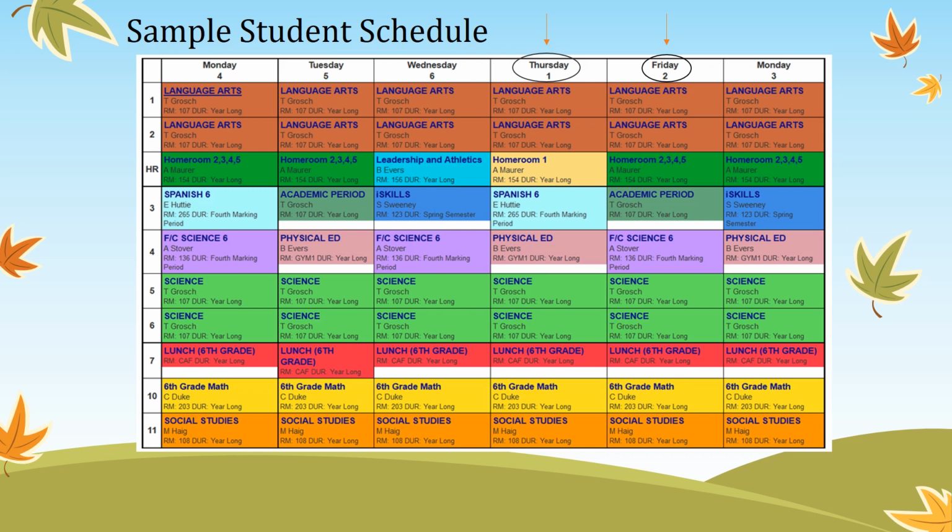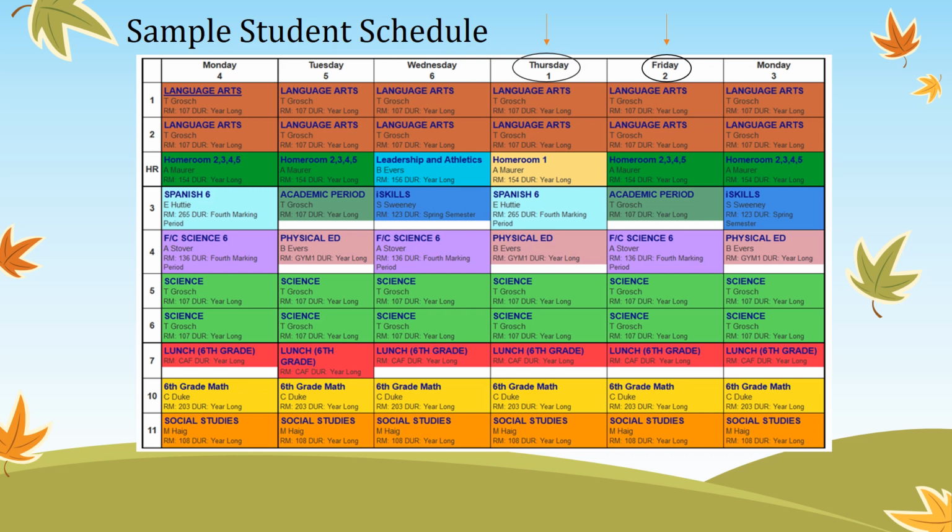Let's begin by looking at a sample student schedule. This schedule is similar to the one that you received on Infinite Campus. It lists all of your courses by period, and the days of the week are across the top. Most importantly are the numbers that are beneath each day of the week. Notice, for instance, Thursday and Friday. Under Thursday is the number 1, and under Friday is the number 2.